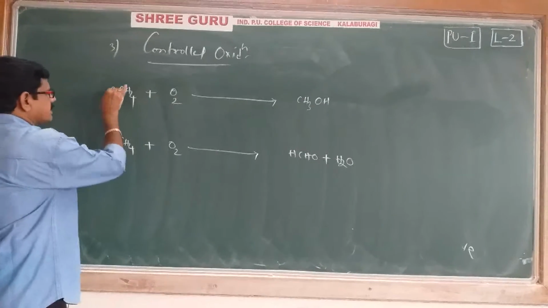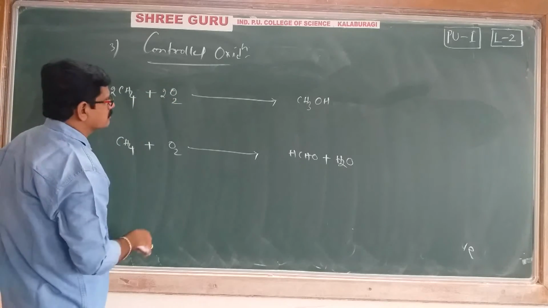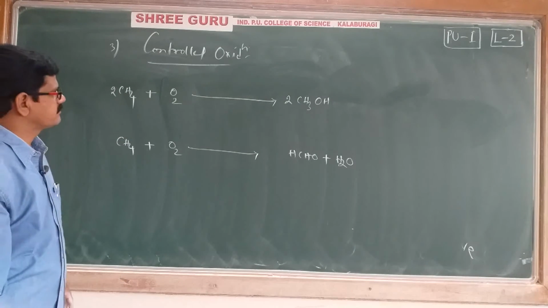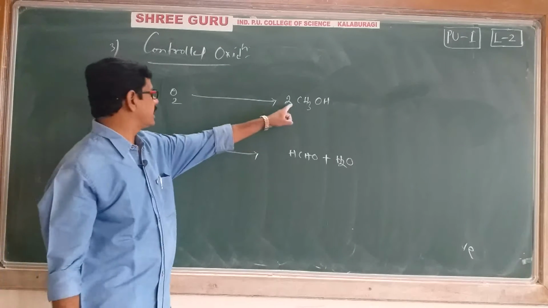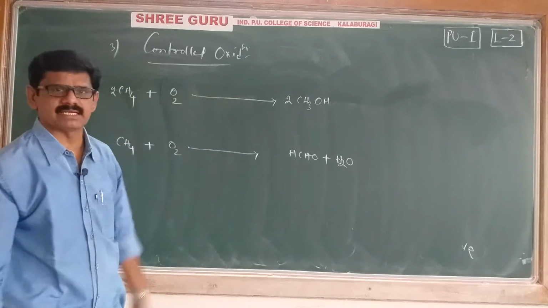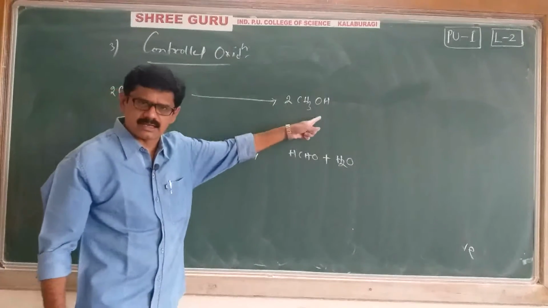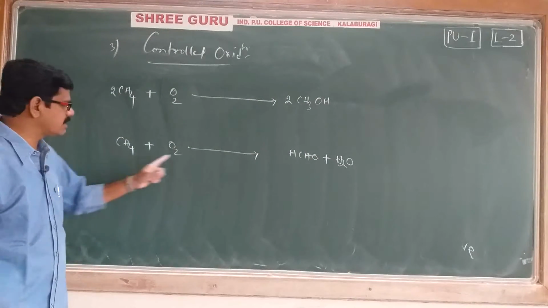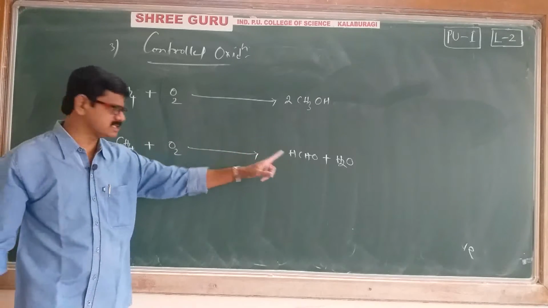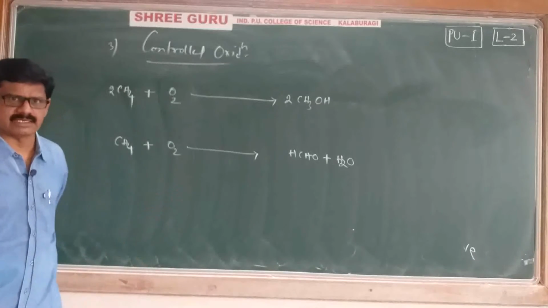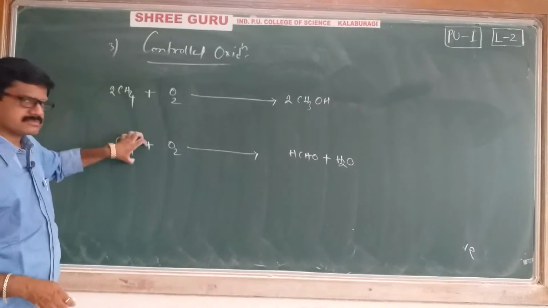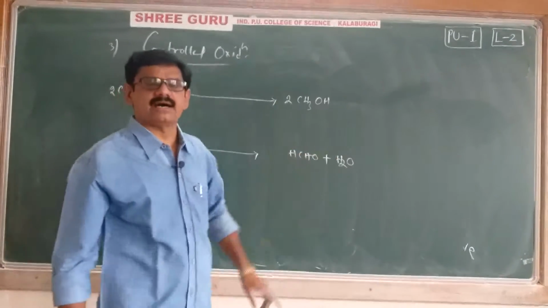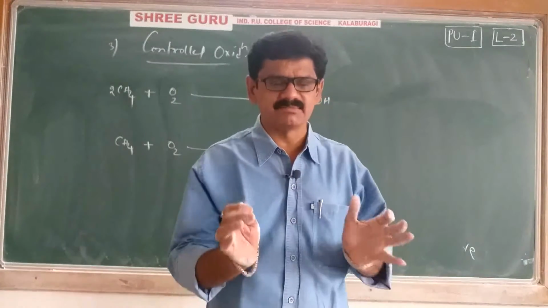Here first we will write 2 and here 2. And if you write 2, you have to check whether it is balanced or not. Total 8 hydrogens are there, 4 into 2 is 8 hydrogens, 2 oxygens, 2 oxygens. Yes, it is completely balanced. Its name is methyl alcohol or methanol. Then for the second, check whether it is balanced: 1 carbon, 1 carbon, 4 hydrogens, 4 hydrogens, 2 oxygens, 2 oxygens. It is also absolutely balanced. Then the question arises, sir, why, if you take the same reactants, are the products not the same? That is a big question mark.